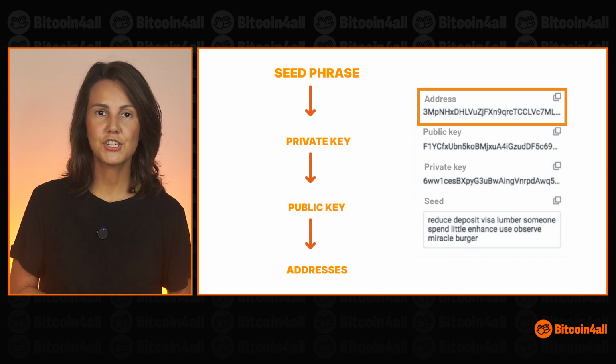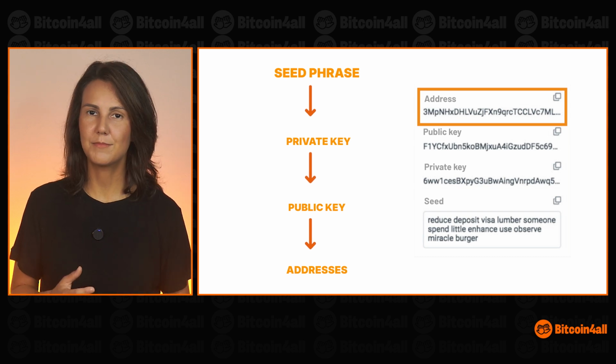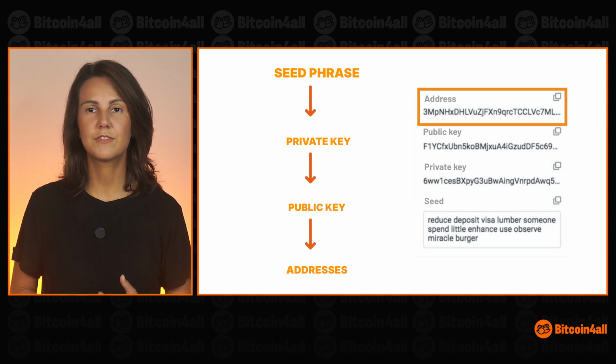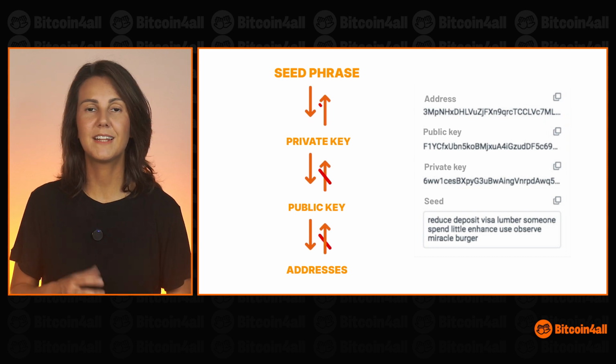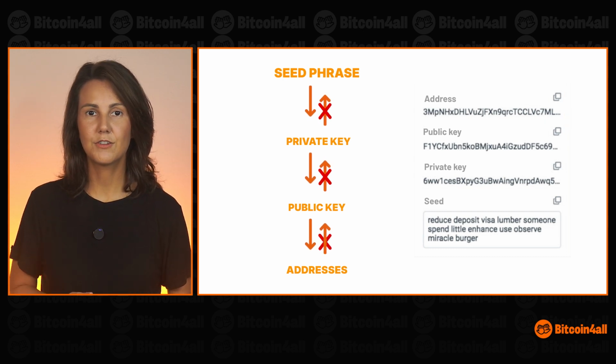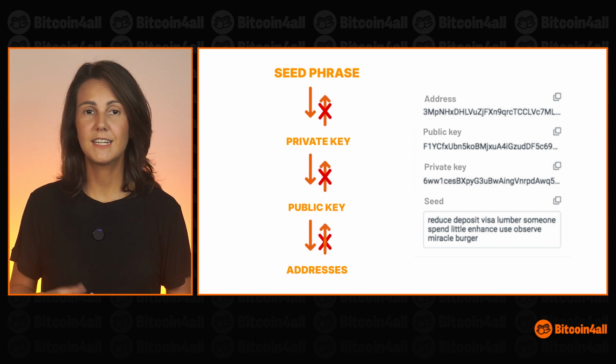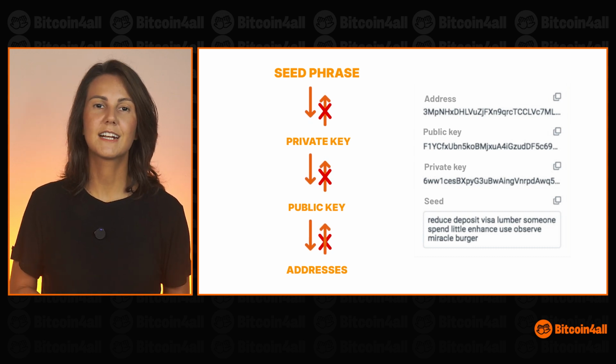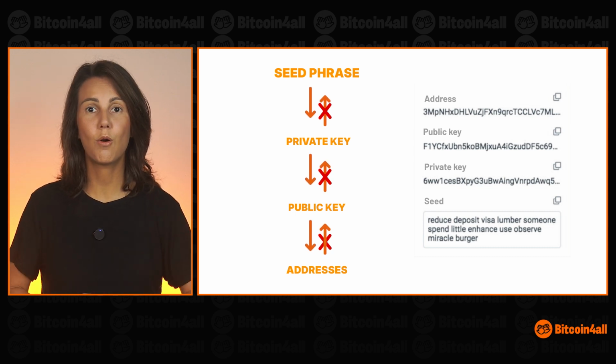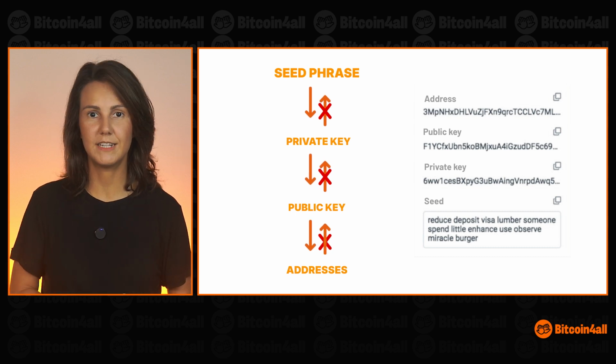When you make a transaction, they appear on the blockchain, or time chain, for anyone to verify your transaction. It is not possible to find out the seed or the private key from an address, even if it appears on the Bitcoin blockchain. But if you don't take good care of the seed or private keys, then another person will have access to not only your Bitcoin, but to all the keys and addresses they generated.